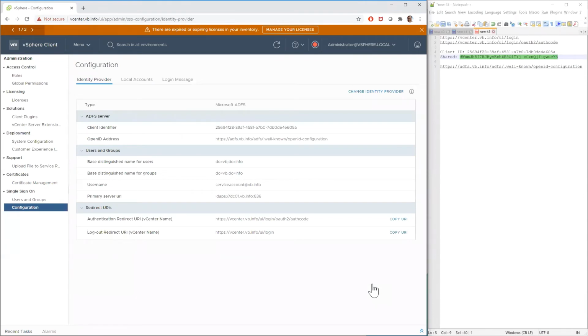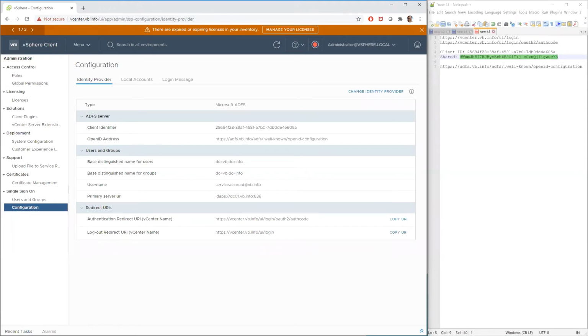So back to the question about the CAC cards, that option is no longer here. By going to Microsoft ADFS, we don't have that option within vCenter. Now, if ADFS provides that type of service, then you'd look to leverage ADFS for that. Users would type in their user account or their username, and then ADFS would figure out how to verify who they are. And so that's kind of where we're at now.